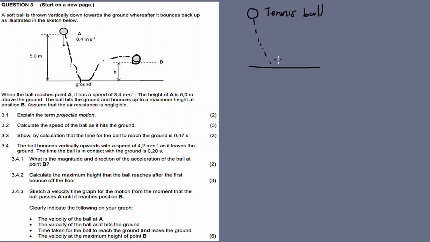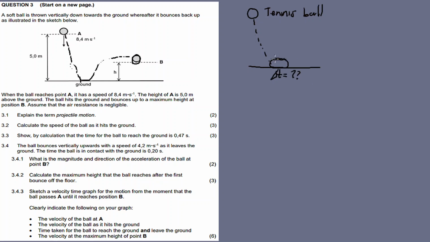When it reaches the ground, it hits the ground, but when the ball hits it, it gets squashed a little, right? It deforms because it is soft. So when it hits the ground and deforms, it is in contact with the ground for a certain amount of time.